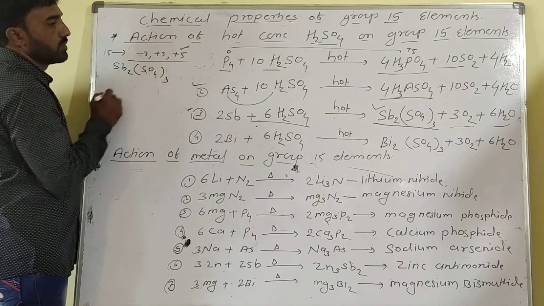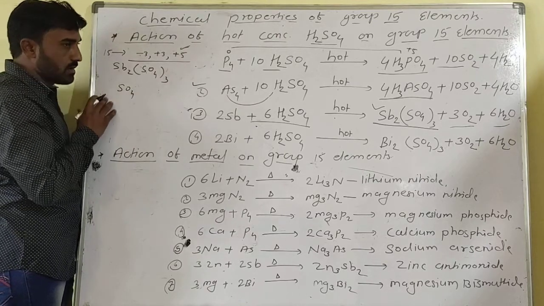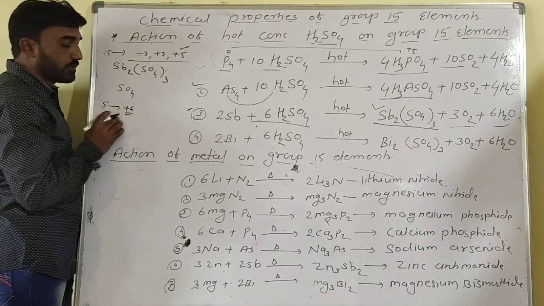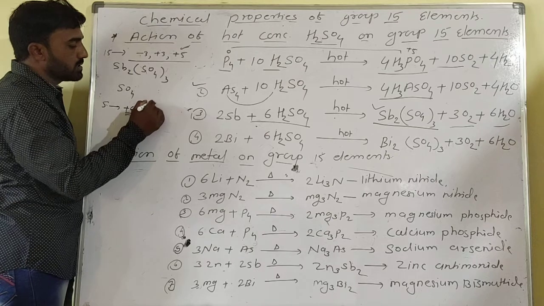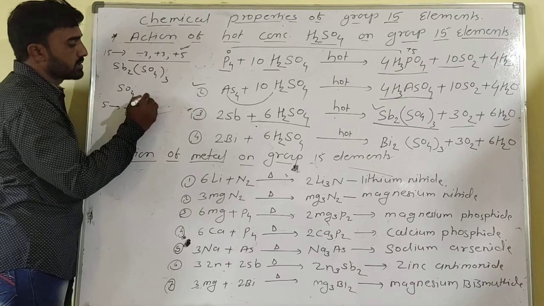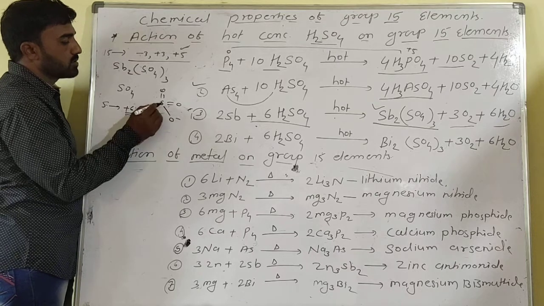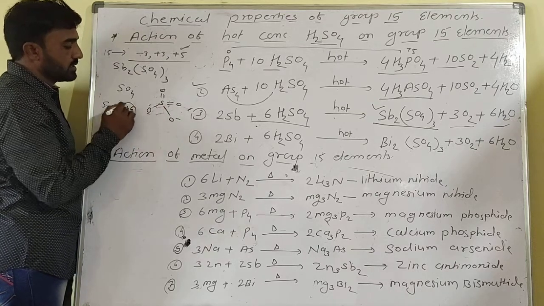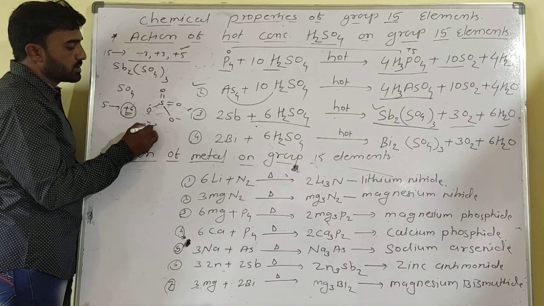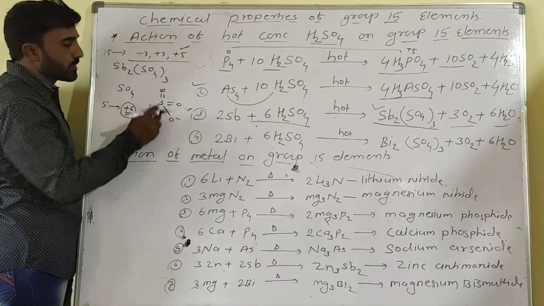In Sb2(SO4)3, you know about SO4, sulfur is in the +6 oxidation state. That means sulfur has 4 oxidation, these are the SO4 structures: S with O minus and O minus. So sulfur has 1, 2, 3, 4, 5, 6, a +6 oxidation state, and 2 oxygens are -1. So -2 charge is present in 1 SO4. With 3 SO4 present, that means -6.